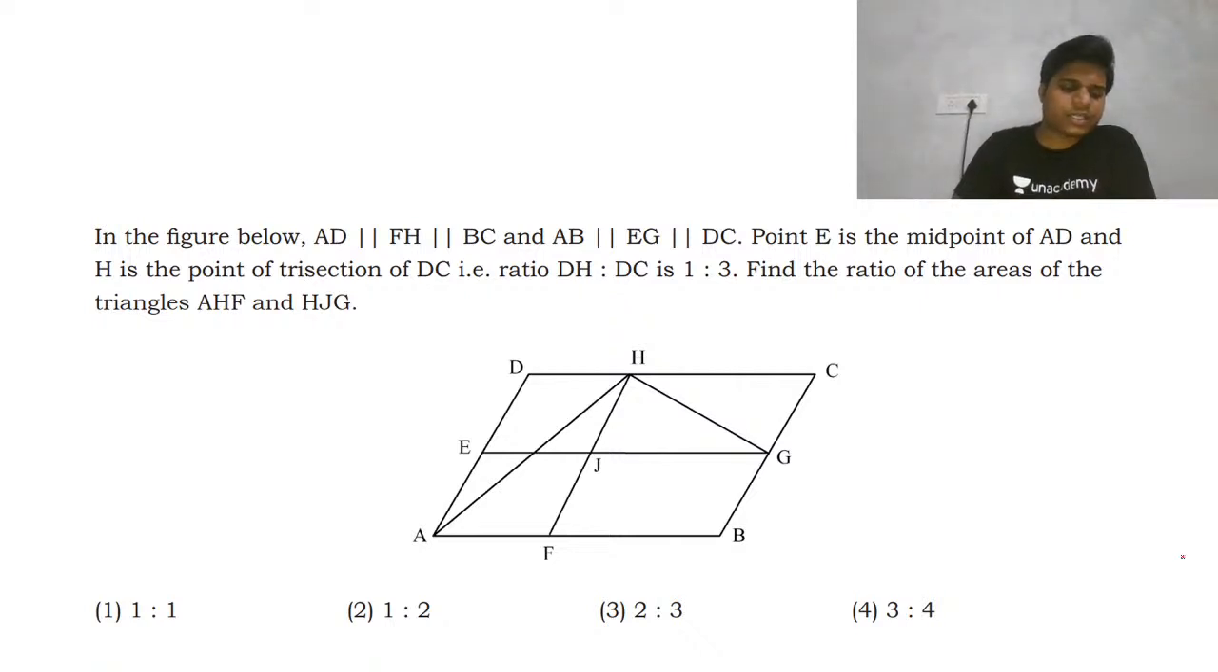So try this question again. I am giving about 1 minute, then we'll discuss. In the given figure below, the diagram is given there. You need to find the ratio of AHF, this one, to HJG, this one.